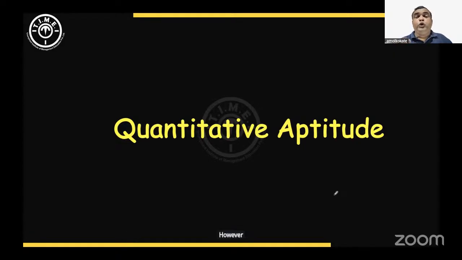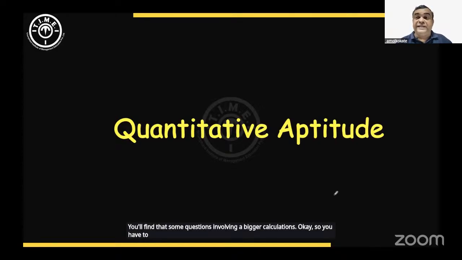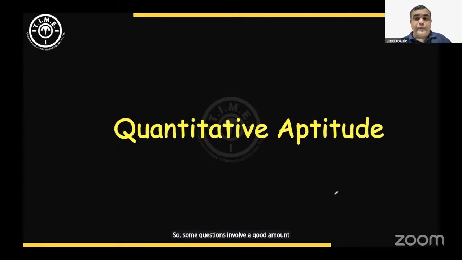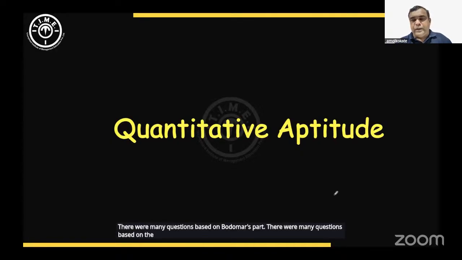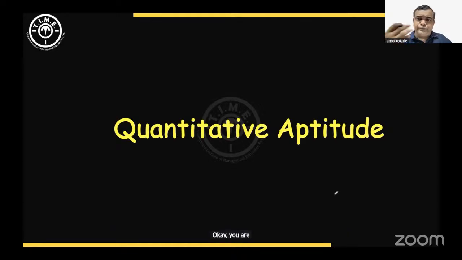However, you'll find that some questions involve bigger calculations. Somewhere you have to divide by 37 or some such number in 1 lakh something to get your answers. So some questions involve a good amount of calculation. There were many questions based on the board mass part. You are supposed to apply your board mass rule and add them. Let me give a simple example.